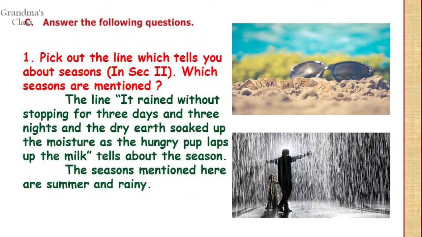Question C. Answer the following questions. Pick out the line which tells you about seasons. Which seasons are mentioned? The line, it rained without stopping for 3 days and 3 nights and the dry earth soaked up the moisture as the hungry pup laps up the milk, tells about the season. The seasons mentioned here are summer and rainy.